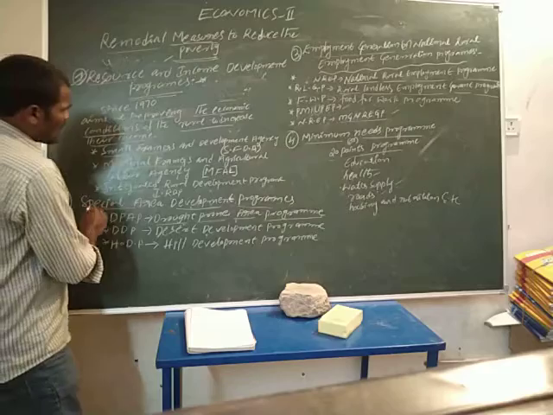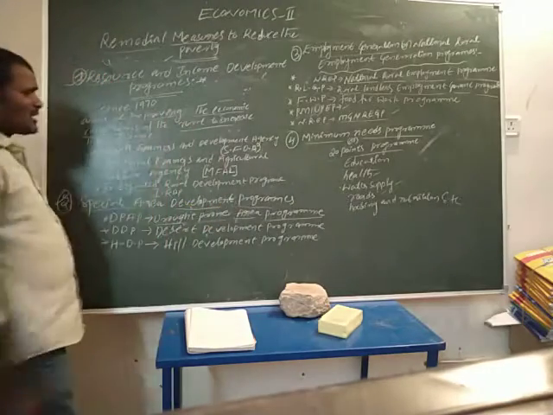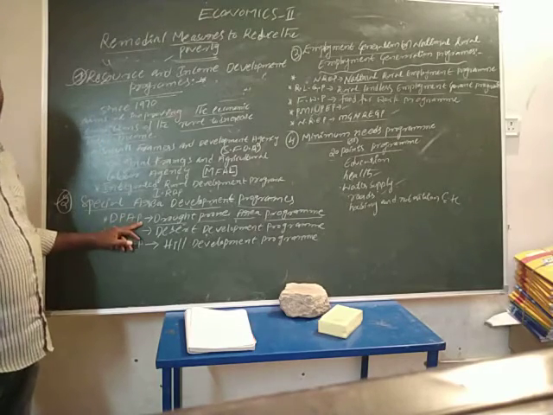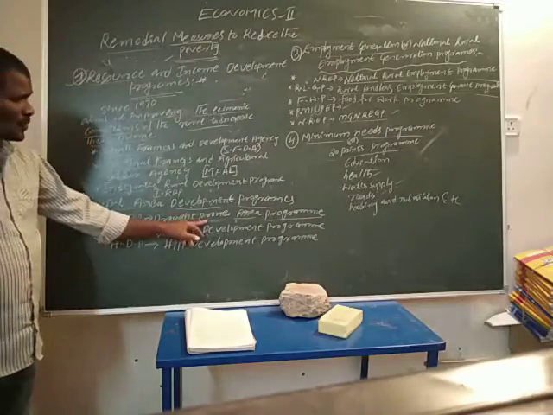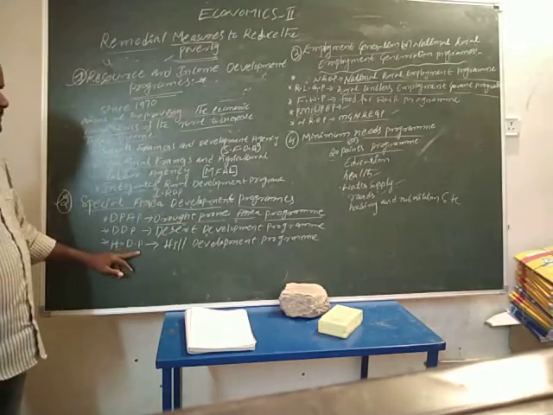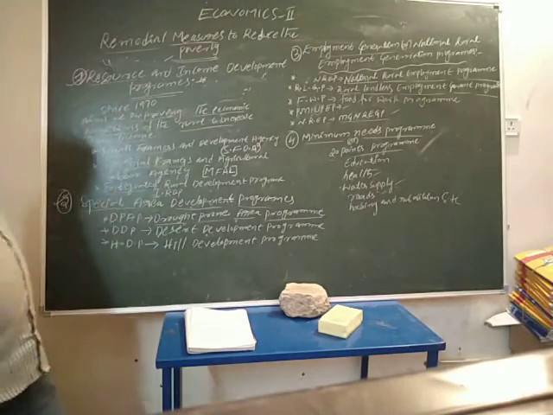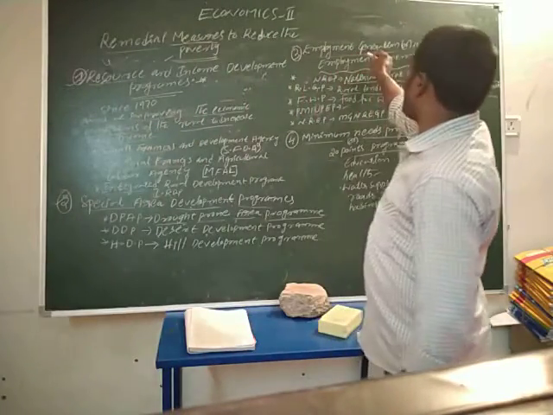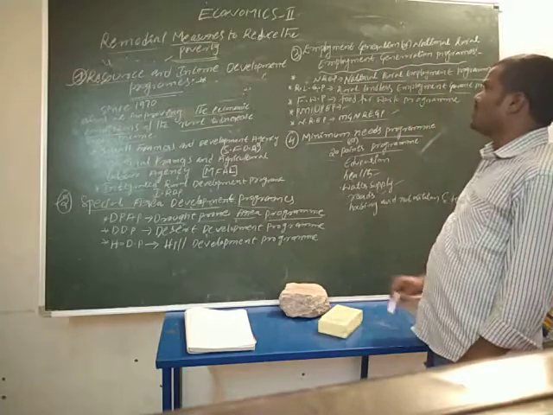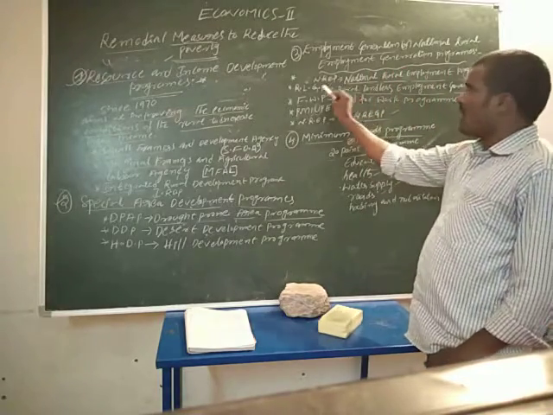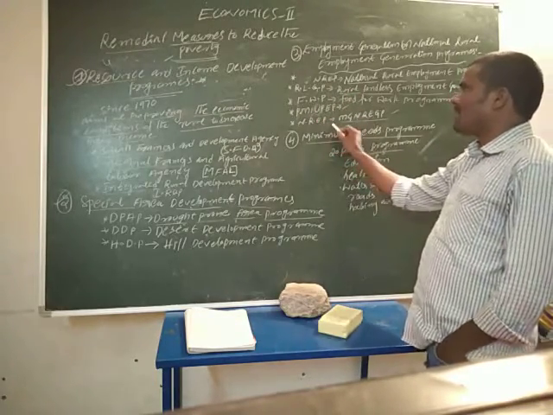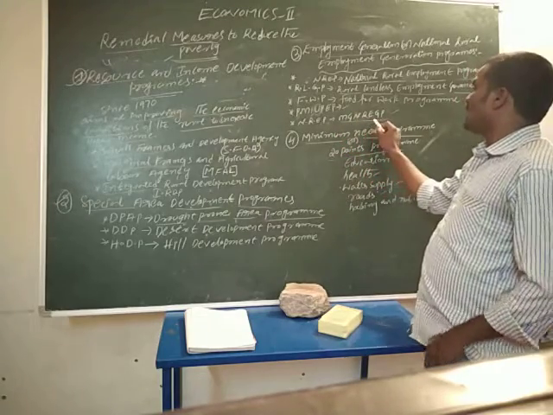Next, the second one is the special area development program: DPAP, Drought Prone Area Programs, DDP, Desert Development Program, HDP, Hills Development Program. The third one is Employment Generation or National Rural Employment Generation Program, including NREP, RLEGP, FWP, PMIUPEP. NREP was later merged into MGNREGP.